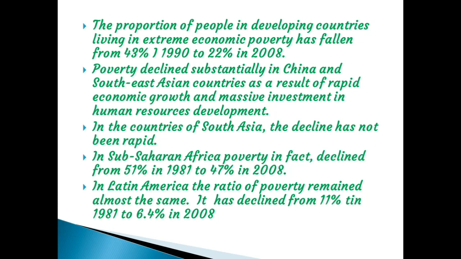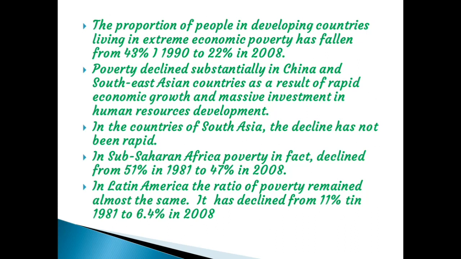When we take the entire world, the poverty ratio decreased from 43 to 22%. In China and Southeast Asian countries, the poverty ratio decreased as a result of rapid economic growth and massive investment in human resource development. In South Asia, the decline has not been rapid.